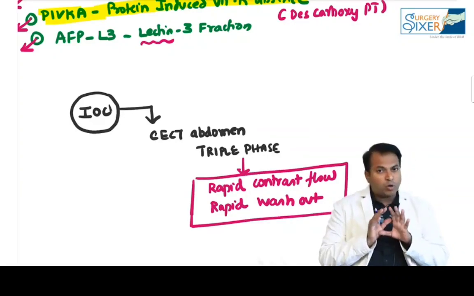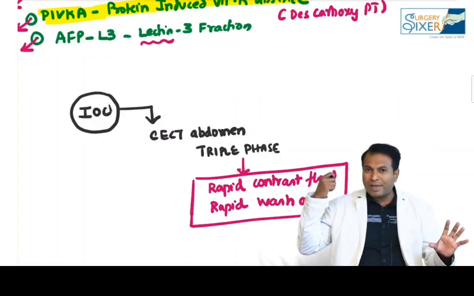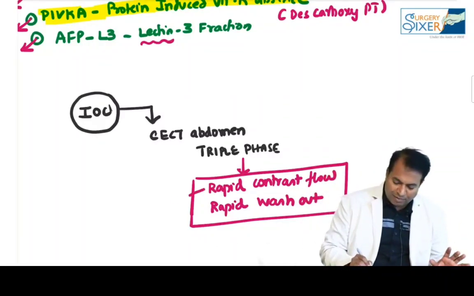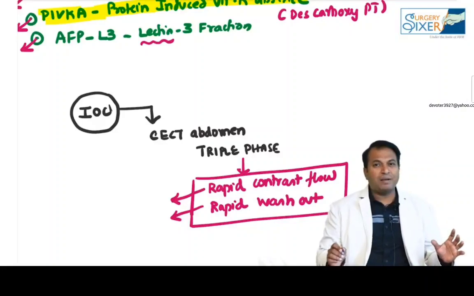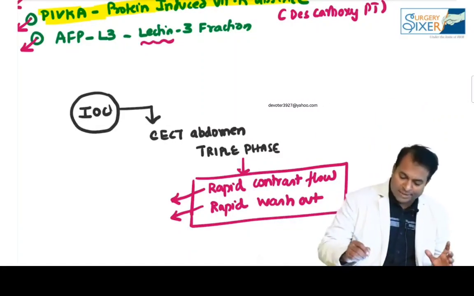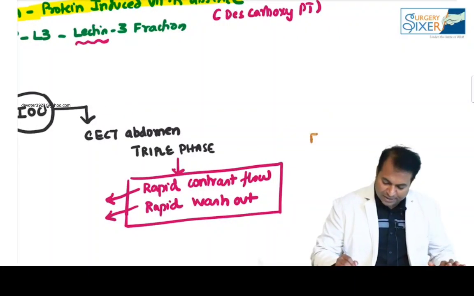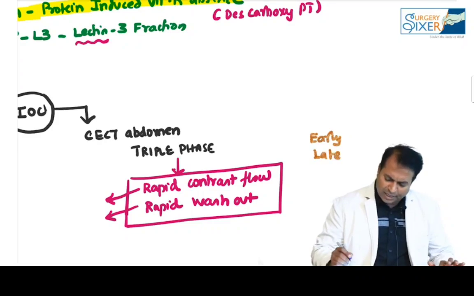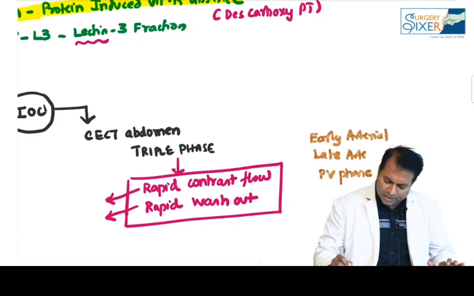So in a plain CT, the tumor will not be seen. But once you give the contrast, in the hepatic arterial phase, the tumor will be very brightly seen and will be rapidly washed out. And in the portal venous phase, the tumor will not be seen. To know about phases, you have to know them in detail. The various phases are early arterial phase, late arterial phase, and portal venous phase.